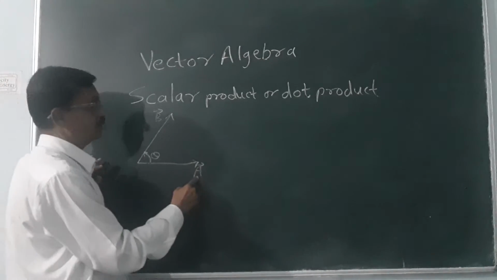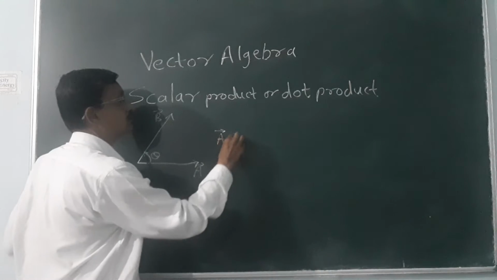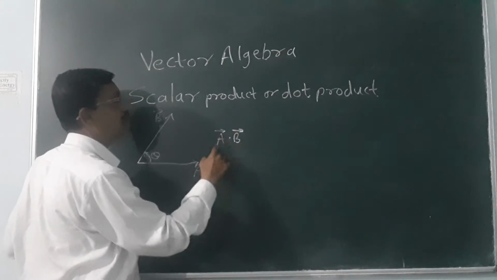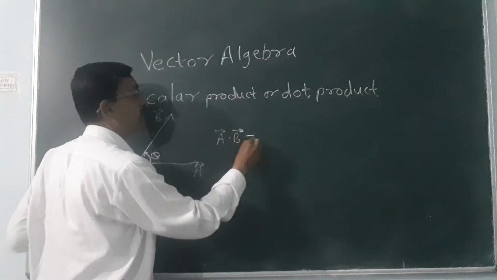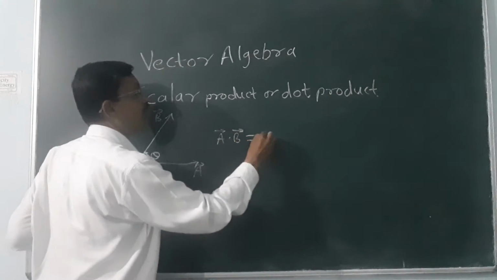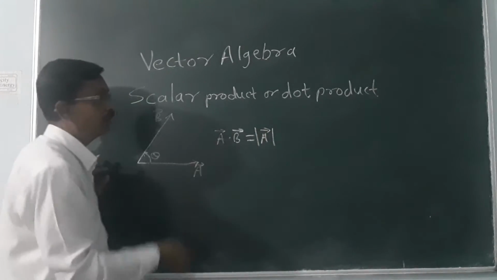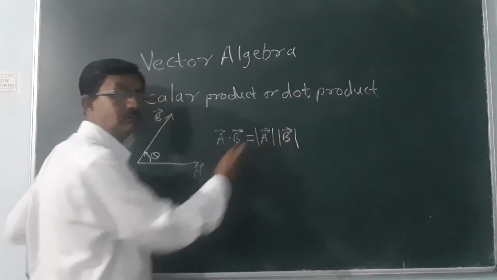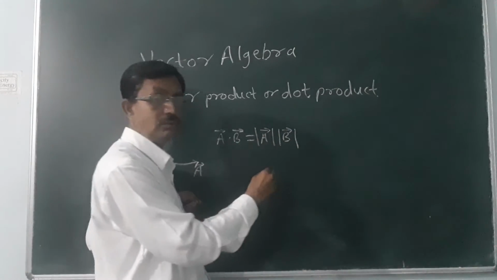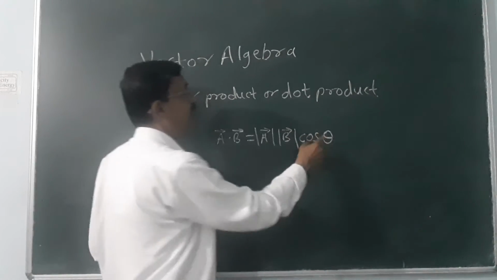So here vector A dot vector B is represented as a scalar product or dot product, and it is given by the product of magnitude, magnitude indicated by this mod, into magnitude into cosine of angle between them.